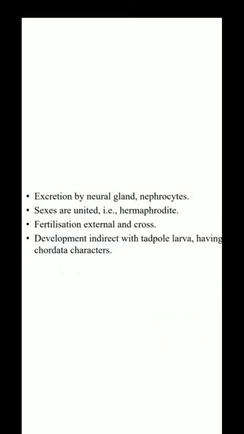Now body temperature: they are poikilothermic, meaning they are cold-blooded animals. Economic importance: they have medicinal importance. Some tunicates are used against cancer, or as antivirals. These urochordates are also used as food in countries like Japan and Korea. And their tunic, meaning their body covering, the test, is also used as a biofuel.